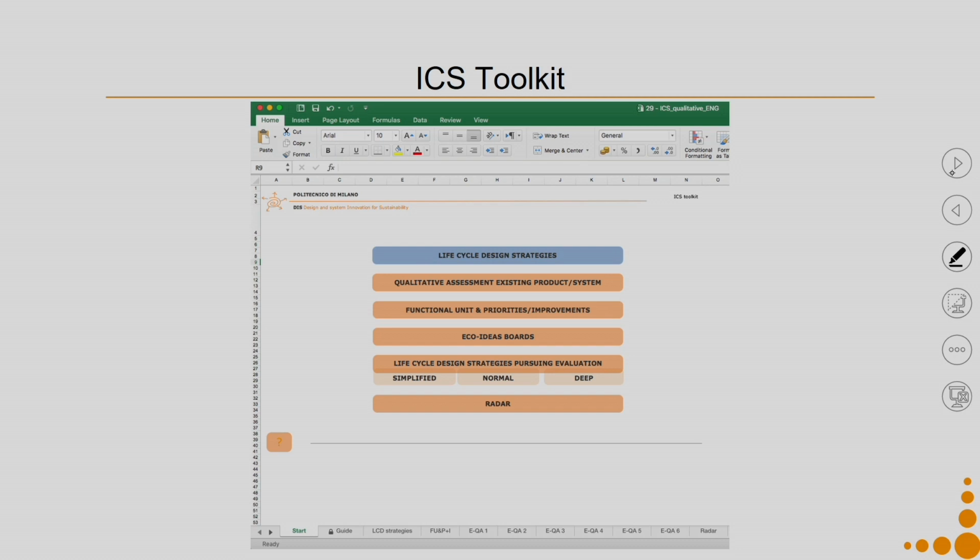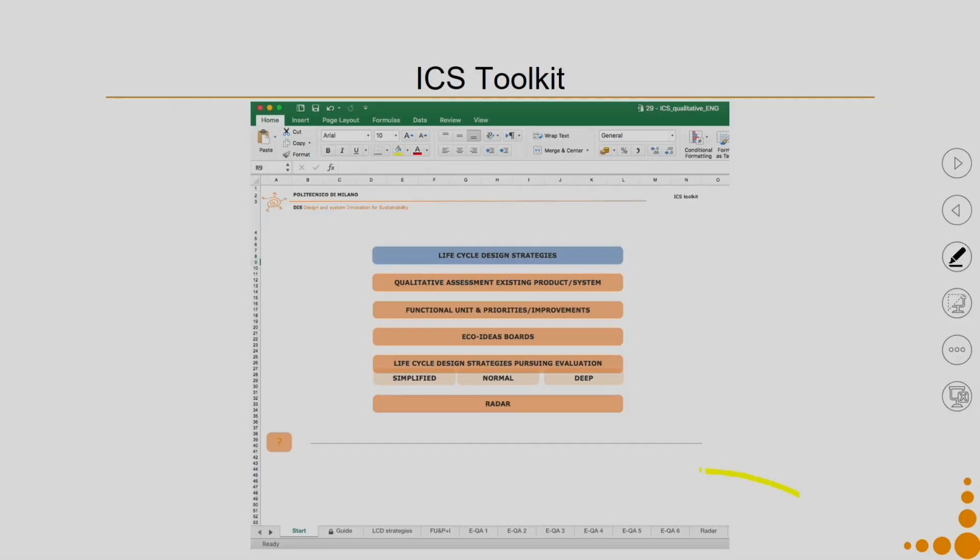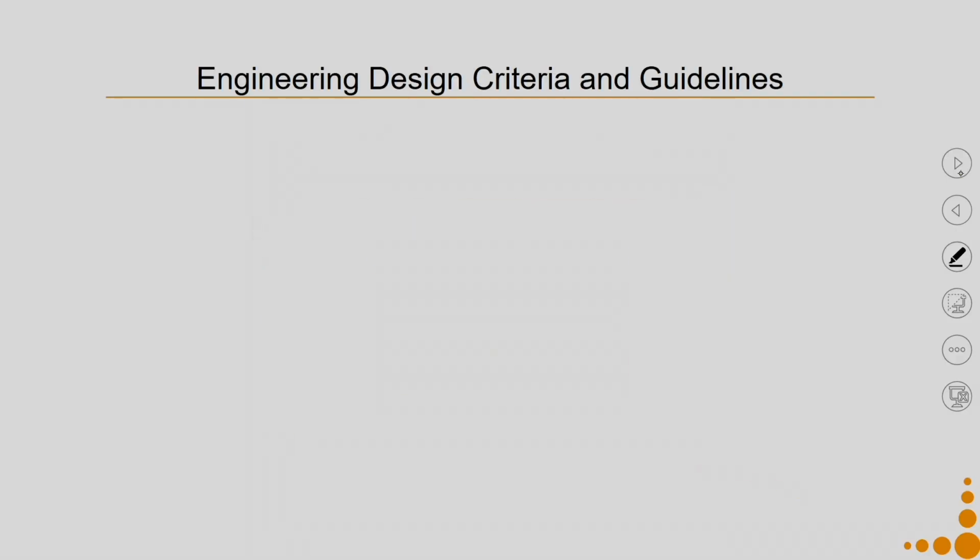Although the LCA assessment is more quantitative and difficult to do and requires resources, using the ICS toolkit is much easier, because it is not a quantitative tool, but a qualitative tool and it helps you to design by using certain engineering design criteria and guidelines.